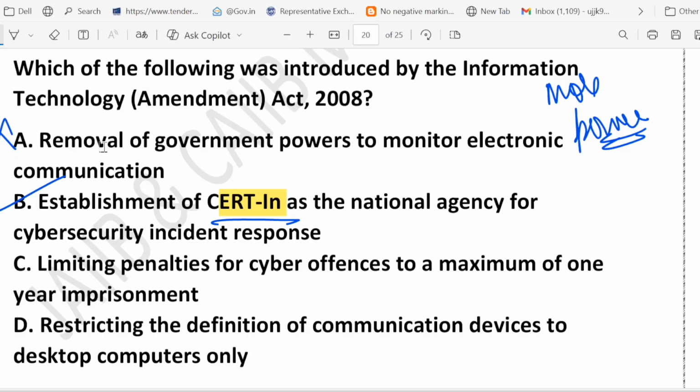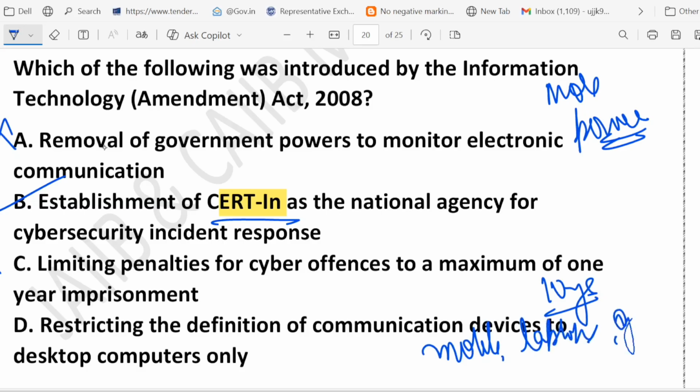Limiting penalty for cyber offense to a maximum of 1 year imprisonment. This sounds like the law becomes soft, but actually, it became more strict. Penalties were increased. Some cyber crime could lead to jail up to 10 years, right? That's why it is wrong. What about D? Restricting the definition of communication device to desktop computer. This means only desktops are considered communication devices. But the amendment expanded the definition to include mobiles, laptops, and modern gadgets. Right? All are included. That's wrong.